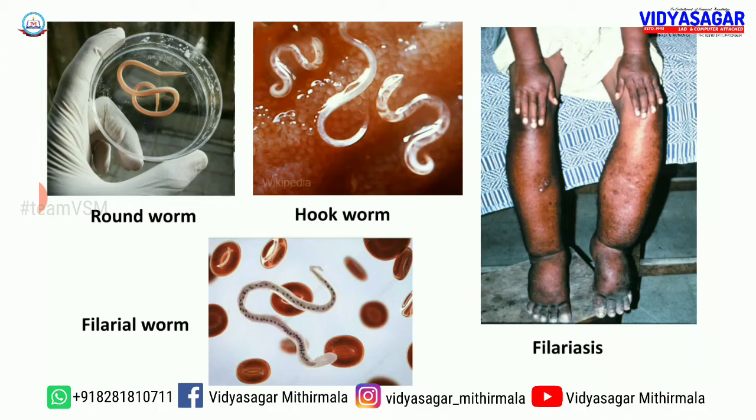Then the second one is hookworm. In Malayalam it is called kokkapuru. Usually it will be causing infection in the intestinal mucosa, and it has a speciality. It is the only roundworm which absorbs blood directly. That is the hookworm's speciality. Then the third photograph, it is the filarial worm. The blood picture shows microfilaria. Then the fourth picture, it is filariasis or elephantiasis.